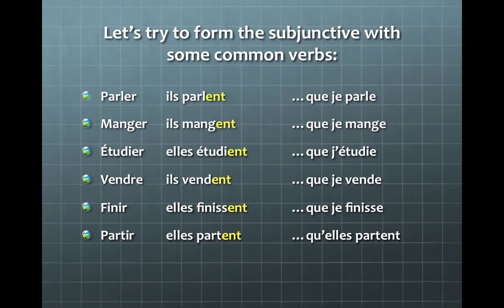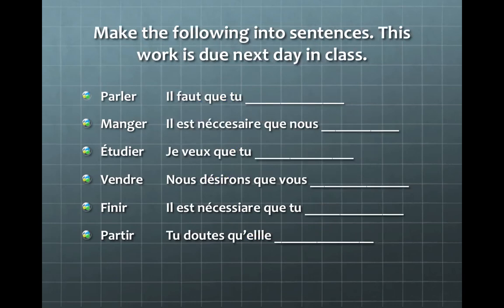But let's move on down to finir. Normally, in the indicative, you would have je finis. But notice that in the subjunctive, because we have to start off with the ils or elles plural ending, we have elles finissent, we chop off the ENT, we add the subjunctive endings, and we get que je finisse. Okay? Partir, one of those pesky mute verbs, same thing. It's a little bit different than it would be in the indicative. And run back up to vendre, a regular RE verb. Look at the way it ends. It's a little bit different to the indicative as well.